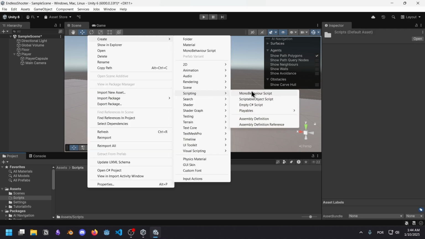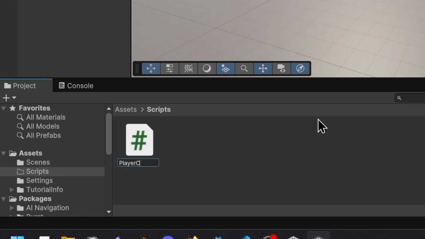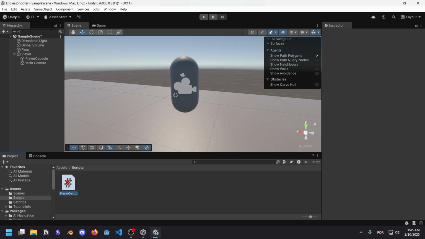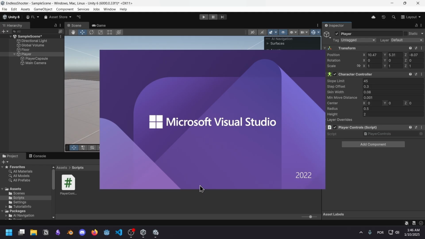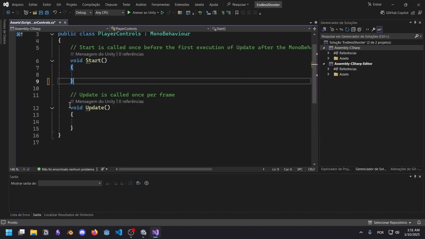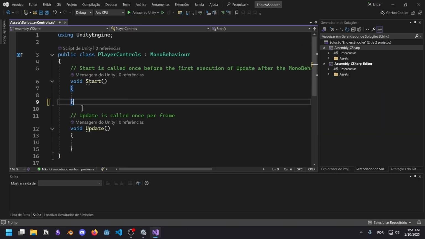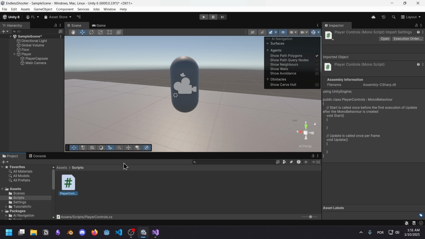Scripting, mono behavior script, scriptable object script. Well, I want mono behavior, so whatever. Player controls. So I just dragged this into the player. Amazing. Ooh, Microsoft Visual Studio. That's a professional software. So we need to get input from the player. How do we do that? I'm just going to go off muscle memory here.